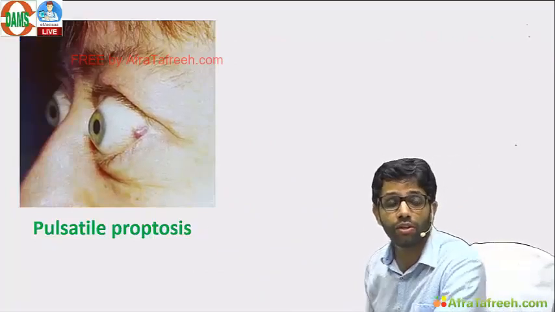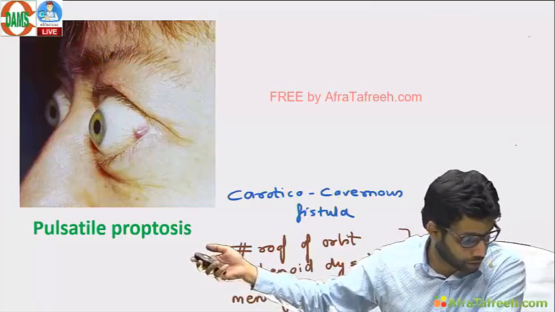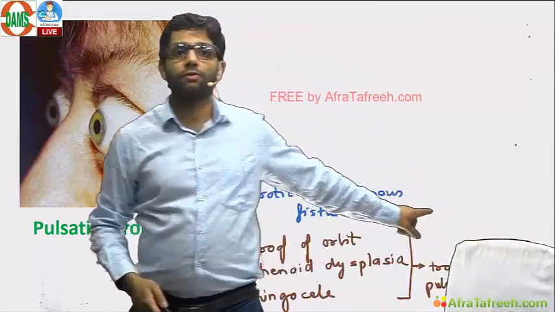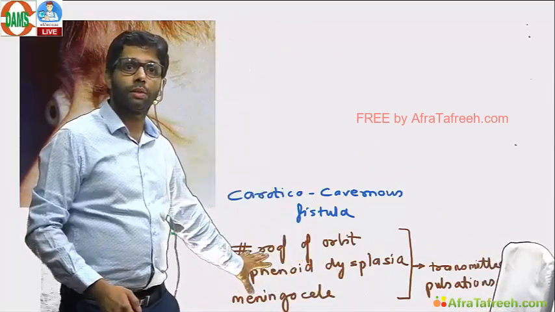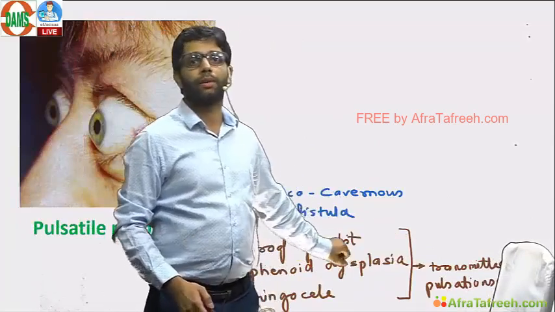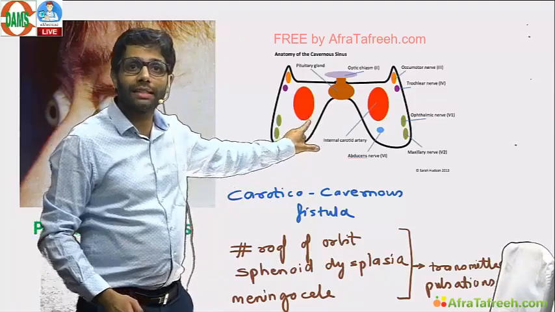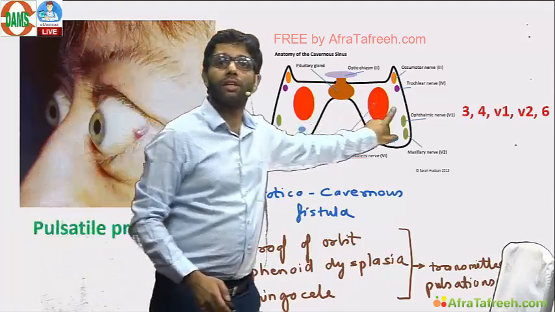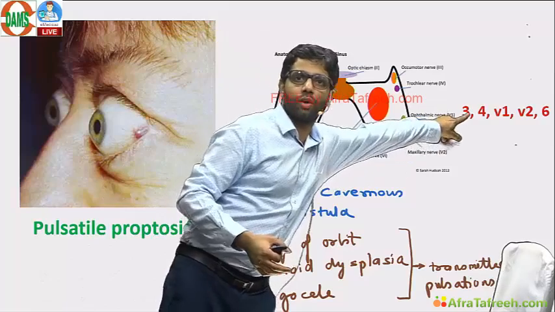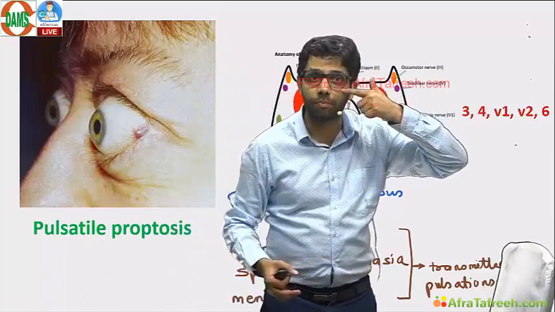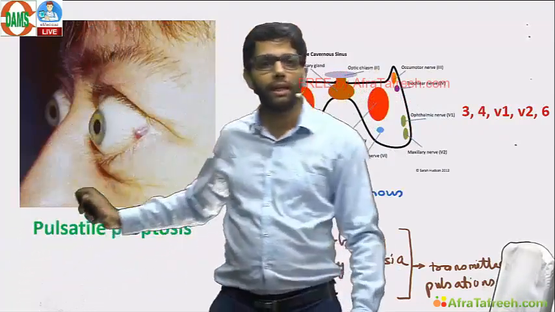pulsatile proptosis, differentials, one very important, cavernous sinus syndrome. Carotid cavernous fistula. Fracture roof of orbit, dysplasia of sphenoid, meningocele are also causes of pulsatile, but that is transmitted pulsations from the brain. True is carotico-cavernous fistula. If there is a fistula between ICA and cavernous sinus, patient will have 3, 4, 6, means pulsatile proptosis, ophthalmoplegia, loss of sensation of cornea, V1, loss of sensation of cheeks. That is carotico-cavernous fistula, cavernous sinus syndrome. Pulsatile proptosis.